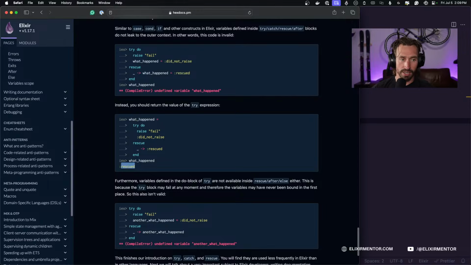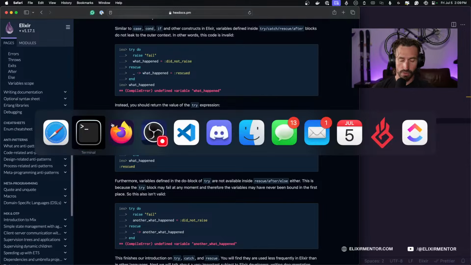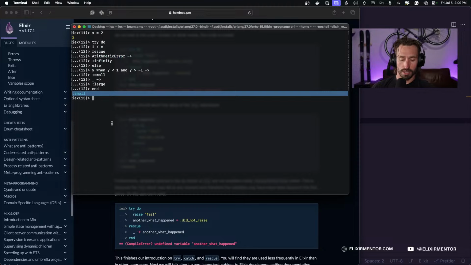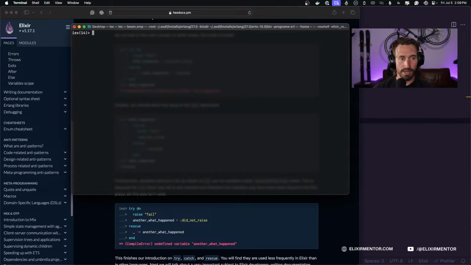Let's go ahead and actually do this example. Since I'm in the shell, I'm just going to bind it right away, because we know it's going to be out of scope when we're just trying to call the variable inside the block, right?